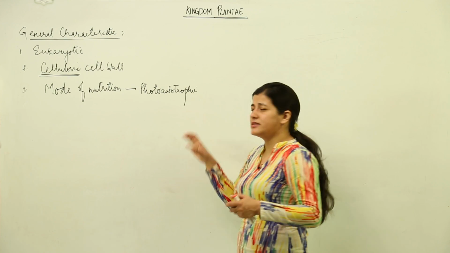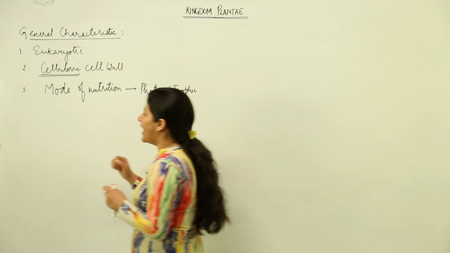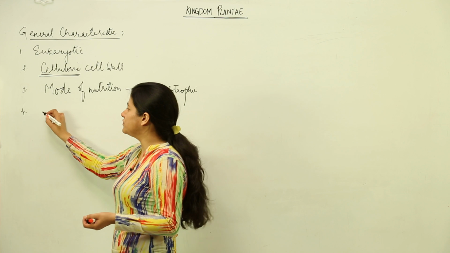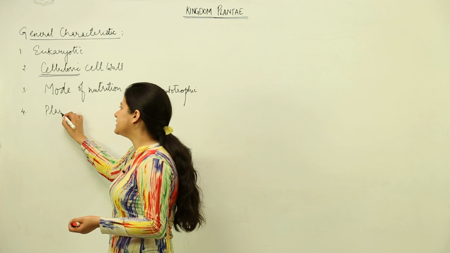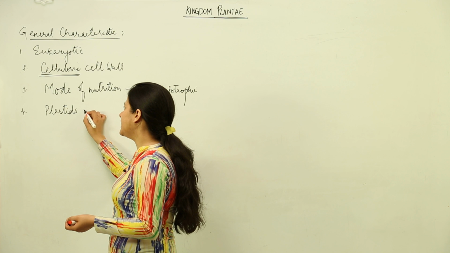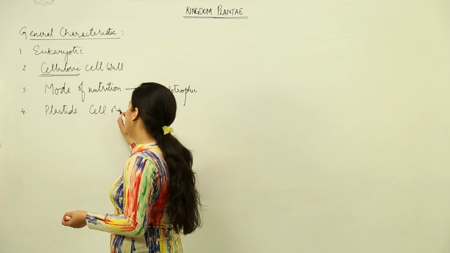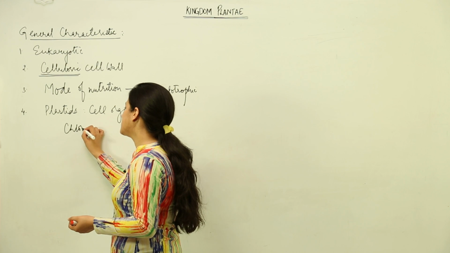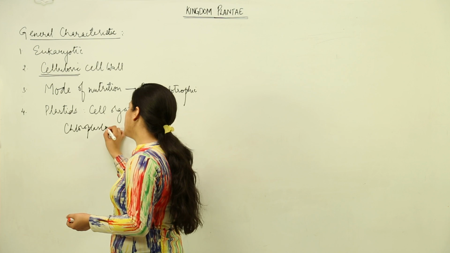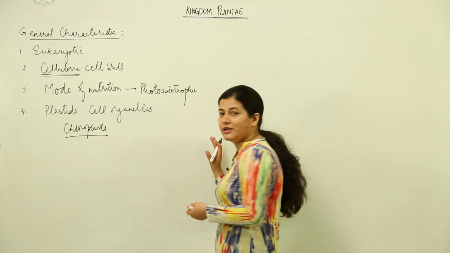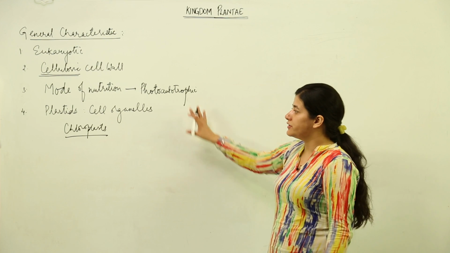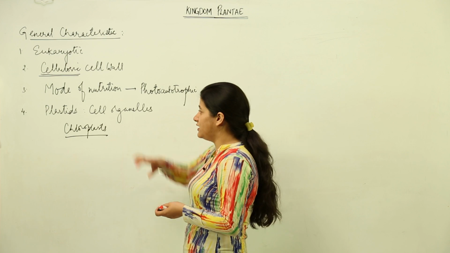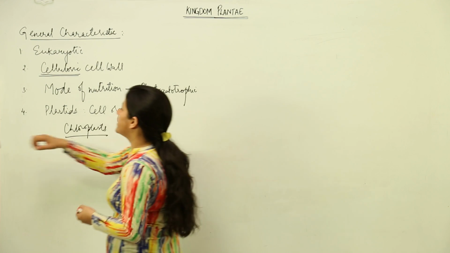Alright, this is a simple characterization of plant cell, and there is another characterization. If we get into depth of the cellular organization, we see that all the plants, they are having plastids. Now what are plastids? Plastids are cell organelles which contain pigments. Like we see the example of chloroplasts. Alright, so these are signature contents of basically plant cells only. So these are the 4 general characteristics. Don't get into detail of each characteristic. What we have to learn is that these characteristics and the cell would be a plant cell.